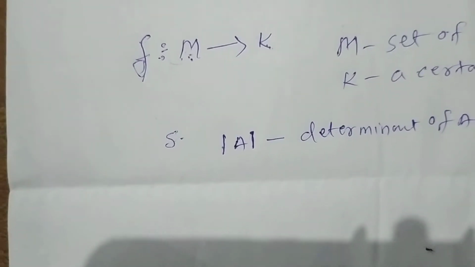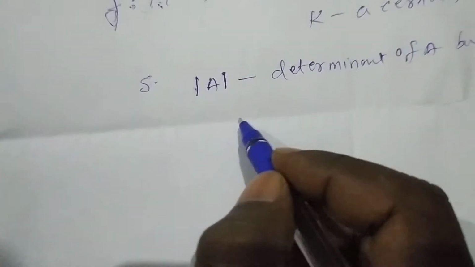Okay. Next, there are orders of determinants.